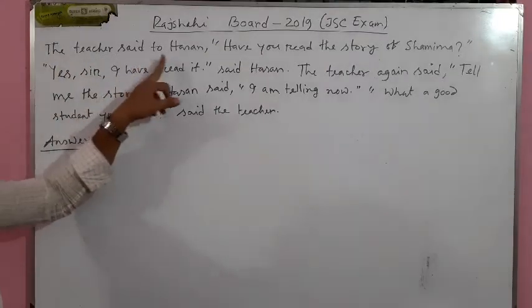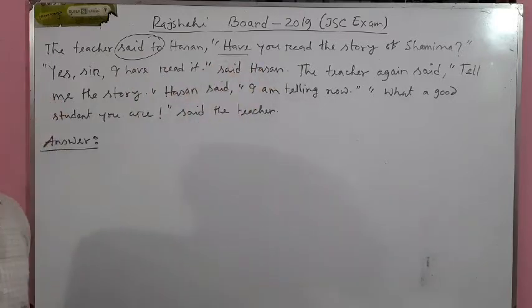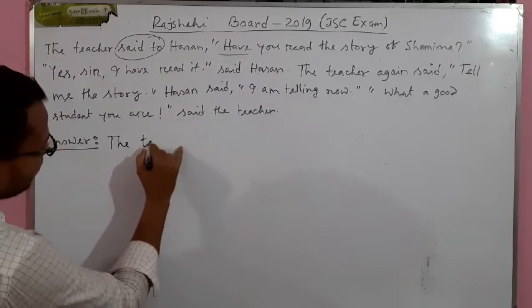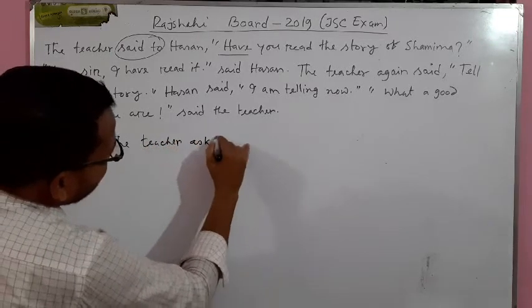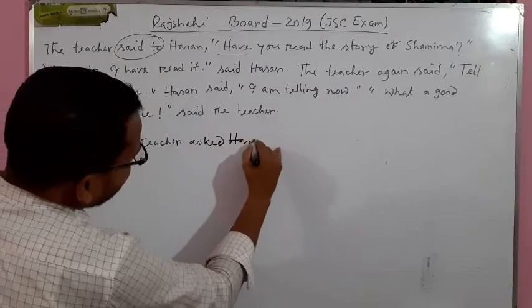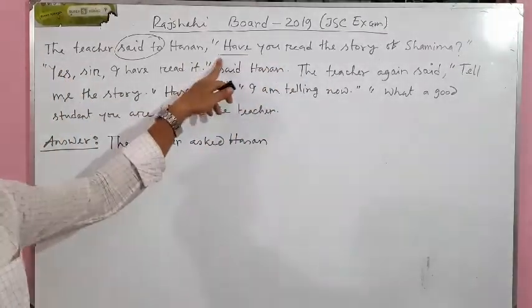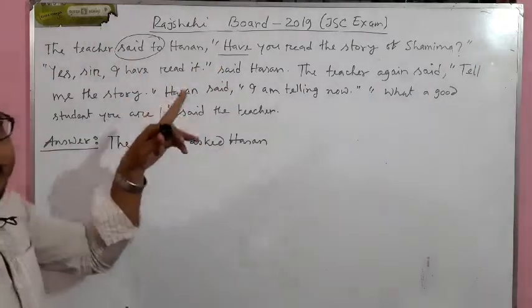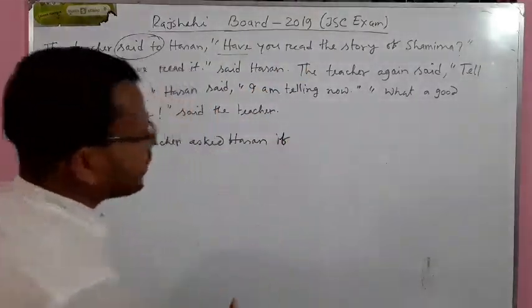The teacher said to Hasan. Said to means, as it is a question, that means the teacher asked Hasan what have you read? This is actually we find the similarity between the previous question and the present question, a little bit similar. Have you read? We will start with if. Why?